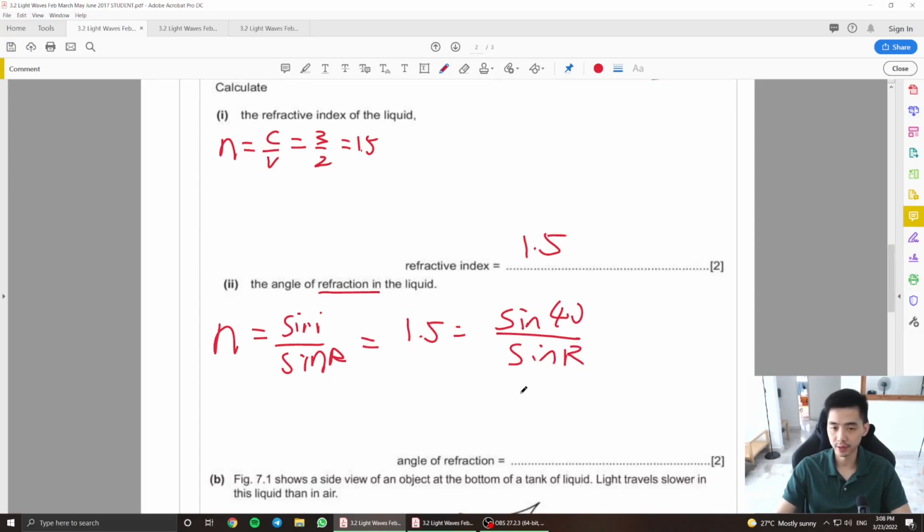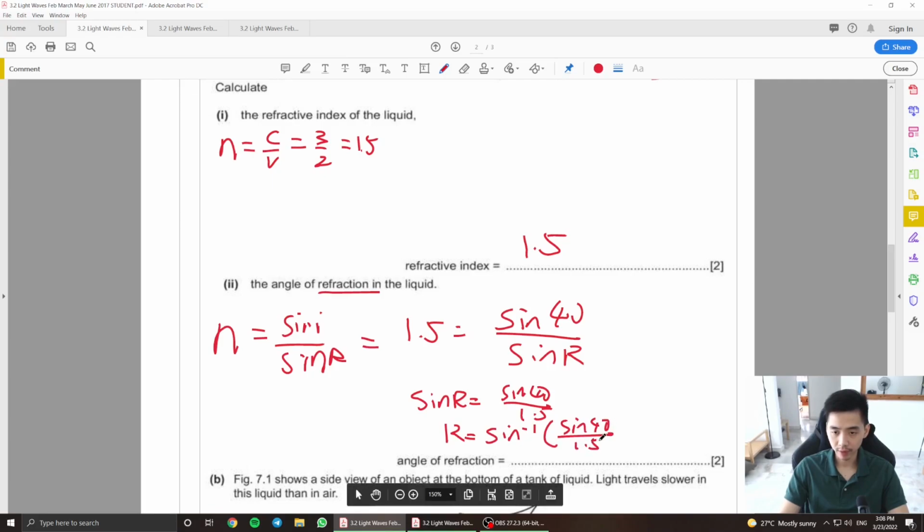So if you press that into your calculator, you'll get sine r equals sine 40 divided by 1.5, then shift sine the answer as well. r will be shift sine of 40 over 1.5. You press that into the calculator and you're supposed to get an angle of 25.4.